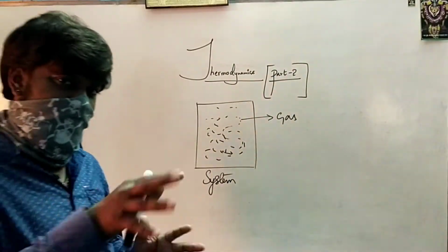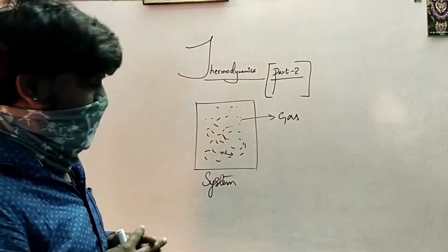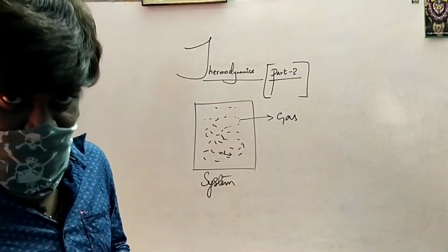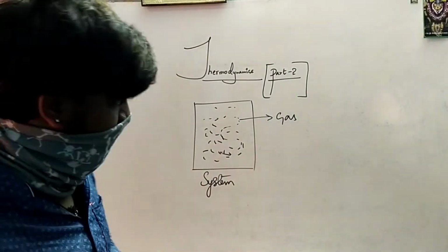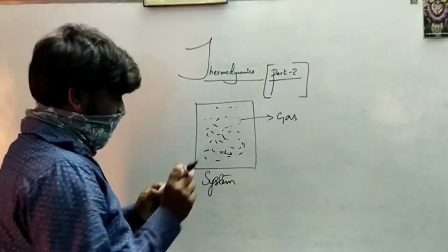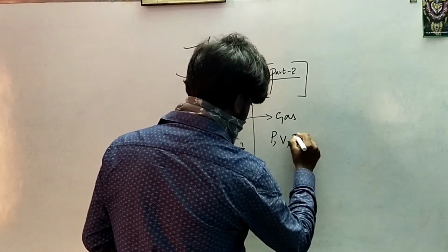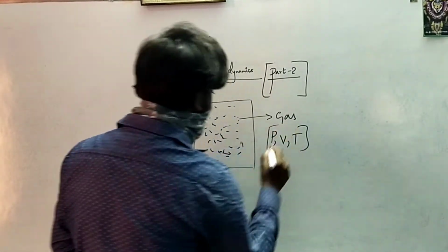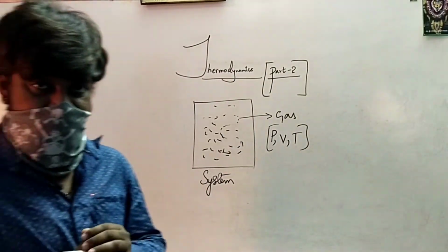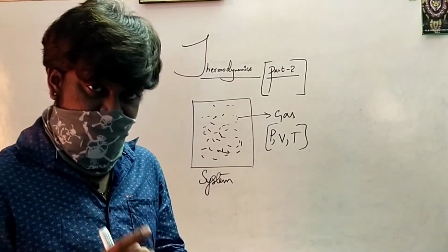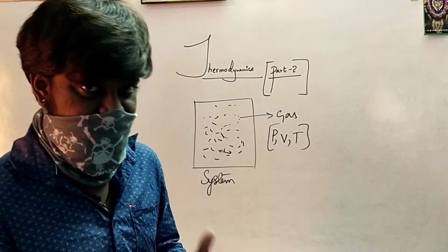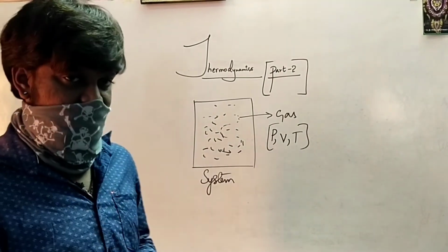And what are the parameters involved which can be utilized to study and gather thermodynamical data? Please remember this, we have only a few parameters, that is pressure, volume and temperature. These three are very important parameters which manage the thermodynamics of the entire system. We will try to understand more about it.